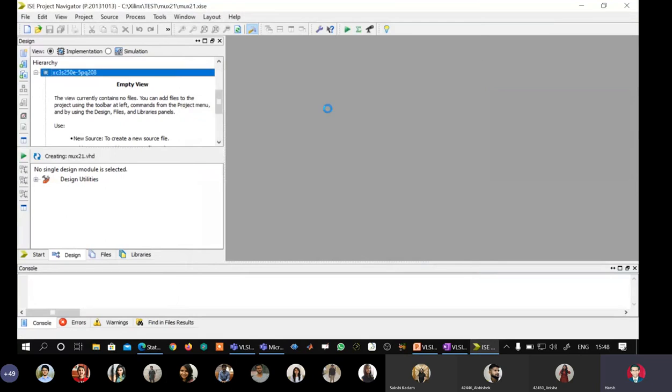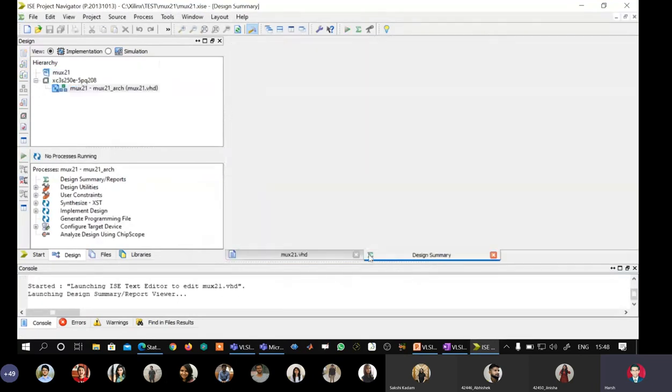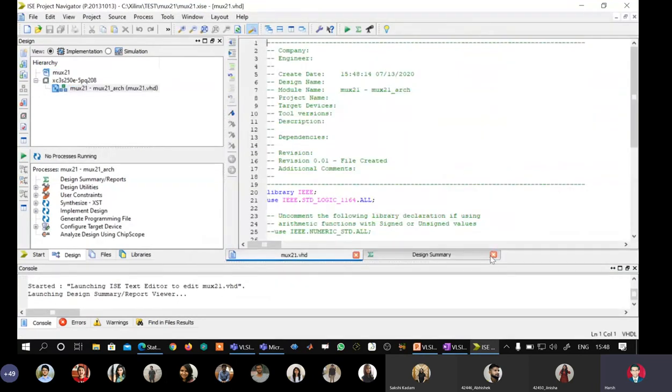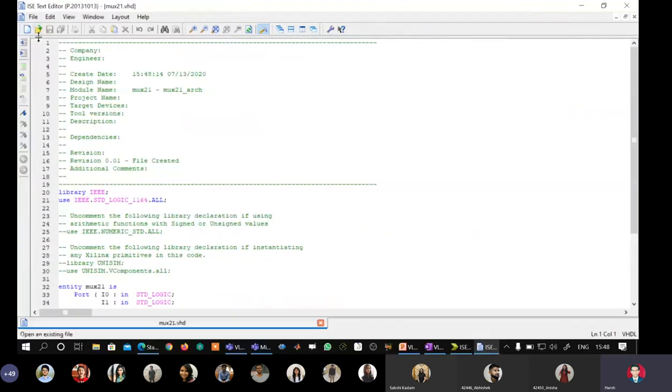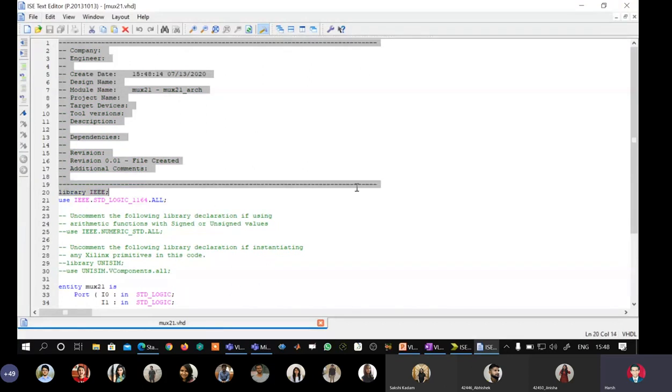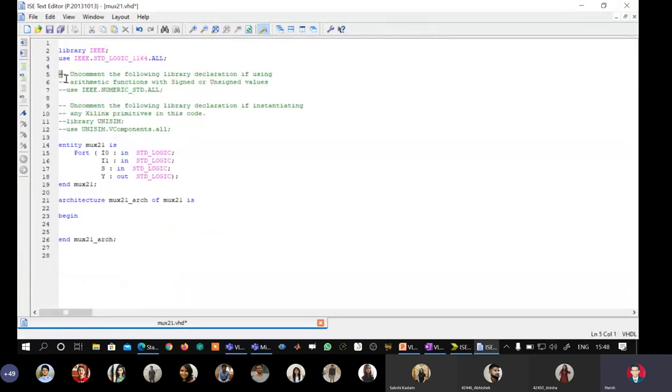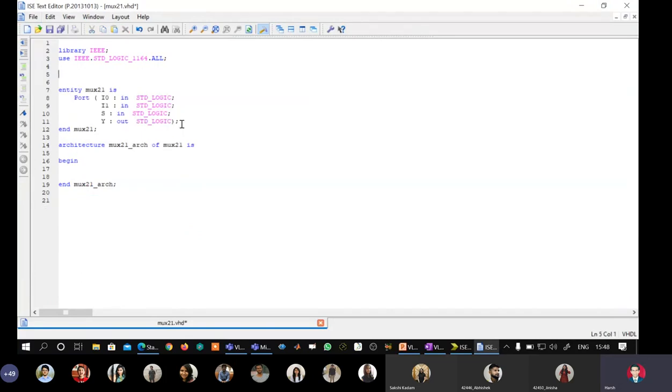Next, finish. Okay. So to get a larger area, I will dock this particular window. I have a larger space, and I will undock it afterwards. I will delete all the comments generated by the tool. I will delete another set of comments also, and I will do some coding here.